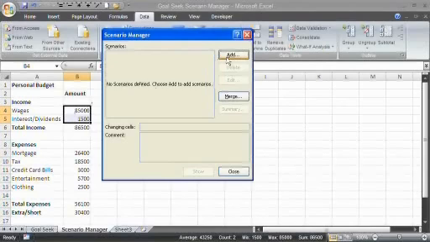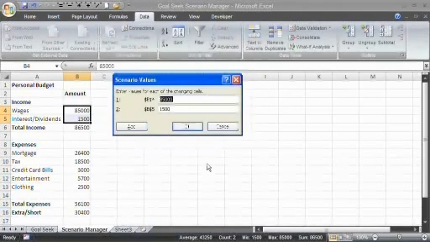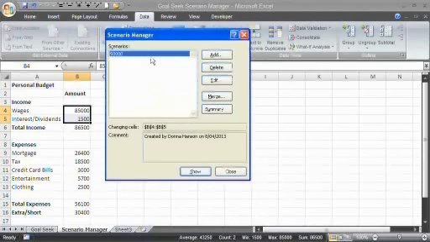So we click Add, and I'm going to call this 50,000. In this scenario we're going down. So if I click OK, I want this cell to change to 50,000 and we'll have 1,500. If I click OK, we've created a $50,000 scenario, and if I click Show here, it will actually show me the outcome and how much short I'm going to be down the bottom.